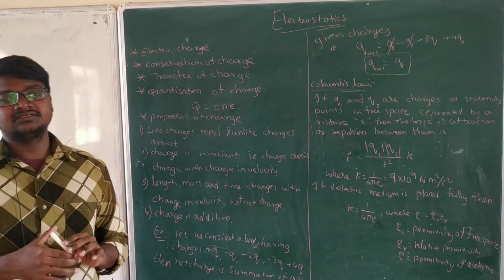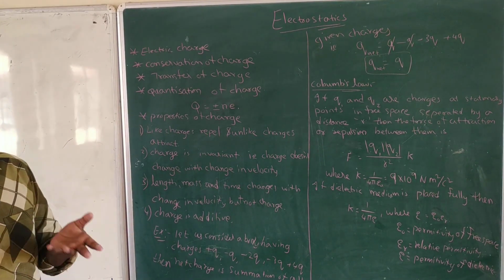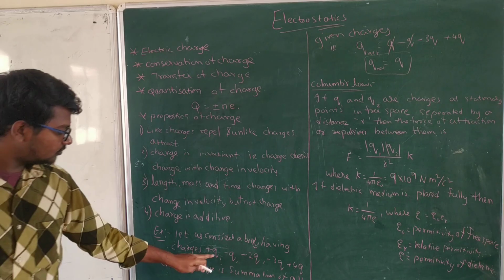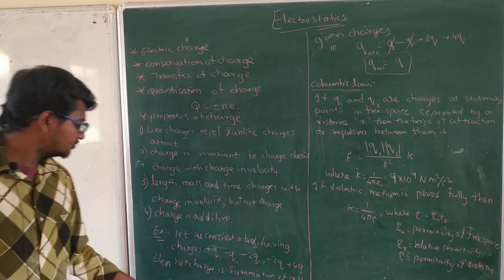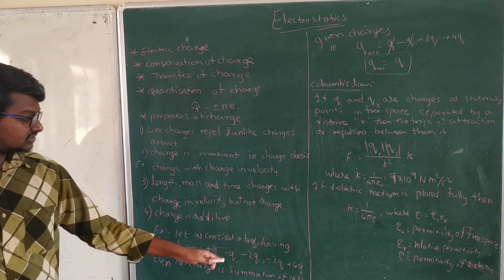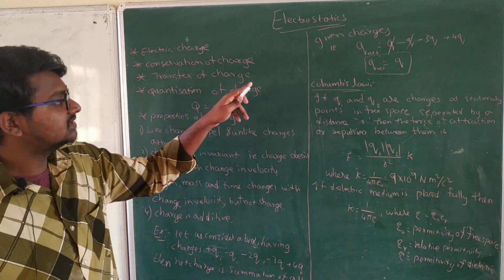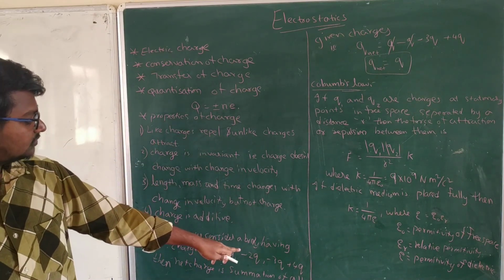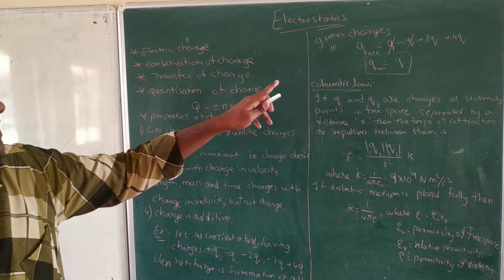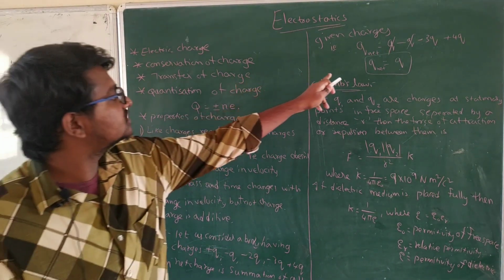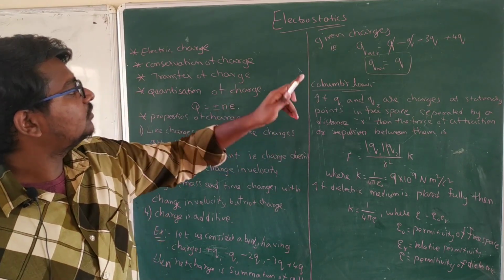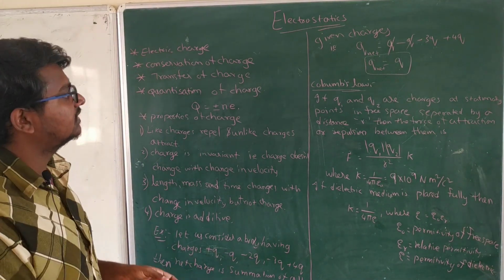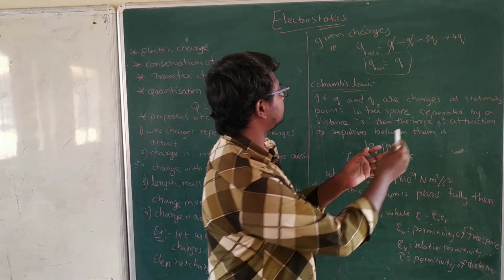Okay, it should be added. How are we going to add? Let's see with an example. Let's consider a body having charges plus q, minus q, minus 2q, minus 3q, plus 4q. Then net charge is the summation of all given charges. That is, q net is equal to the sum of all the charges. Plus q minus q gets cancelled. Minus 2q, minus 3q, and plus 4q. You just have to add the things. Plus q, minus 3q, plus 4q. Okay, anything missing there? Yes, minus 2q is missing. That's why you can add here minus 2q.